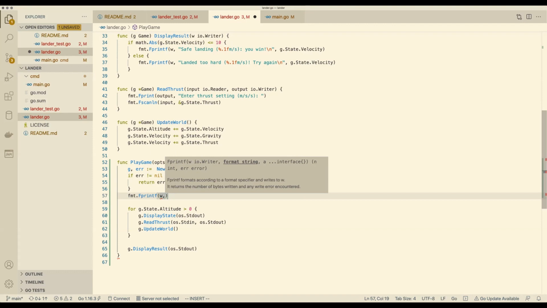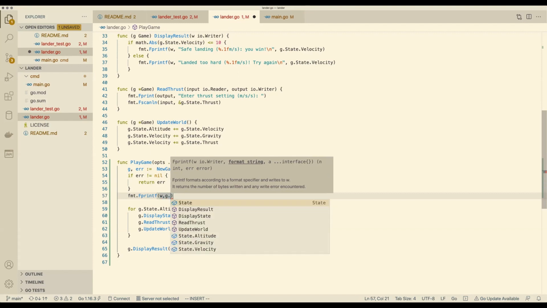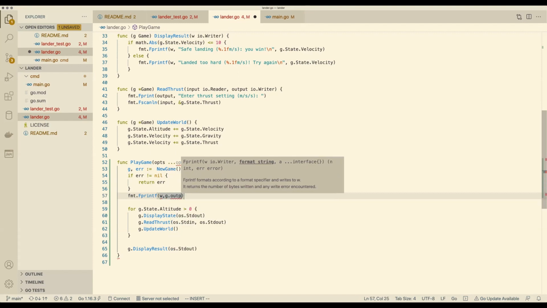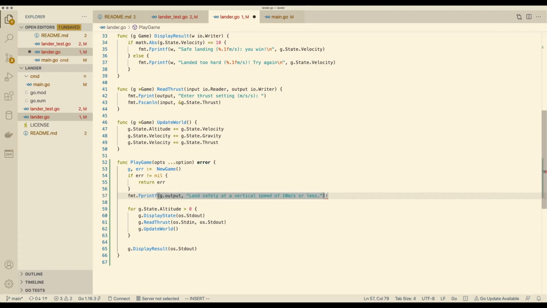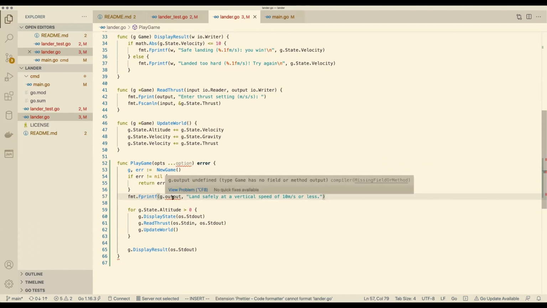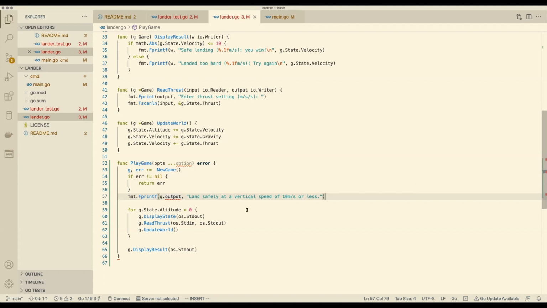So what would make sense here? Something like g.output? Like this? Yeah, instead of the W. So the writer we're writing to is g.output, and then we send it that message. It's just a fixed string, in fact, but that's okay. It makes sense for output to be unexported, doesn't it? Because the only way you're going to set it is by passing this functional option with output. Yeah, so that's okay.